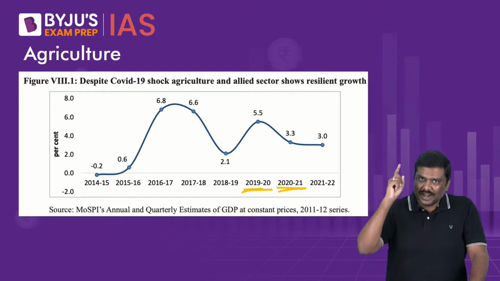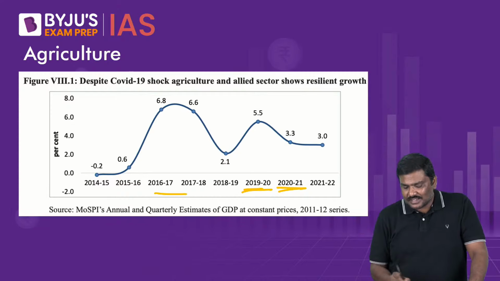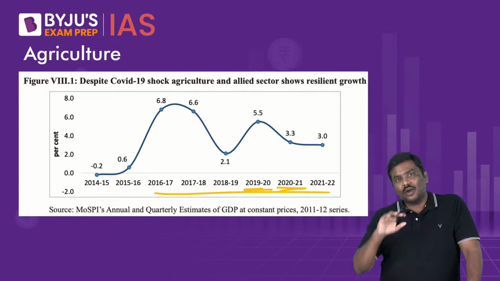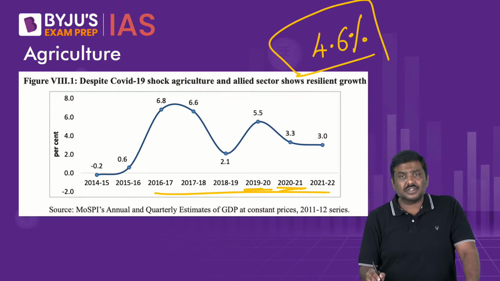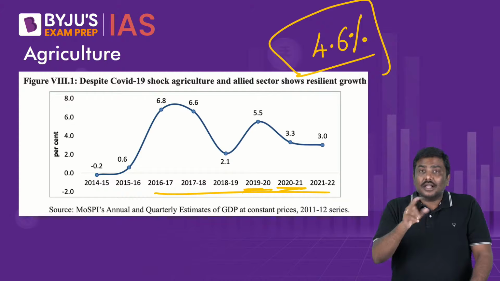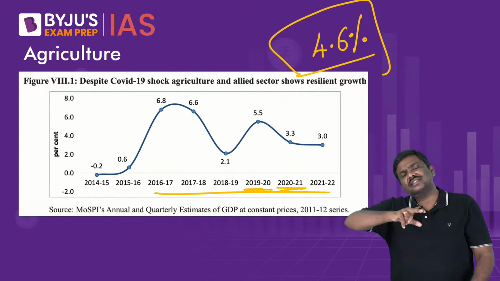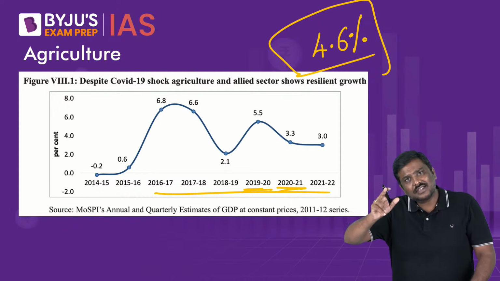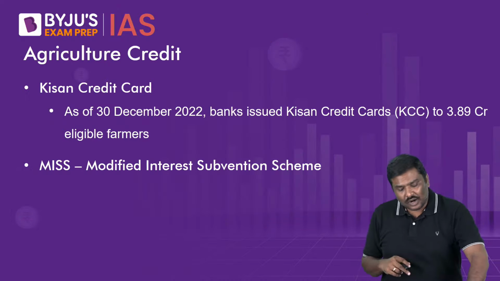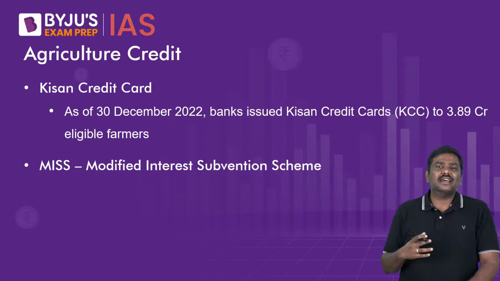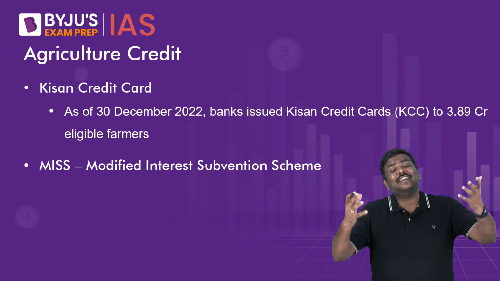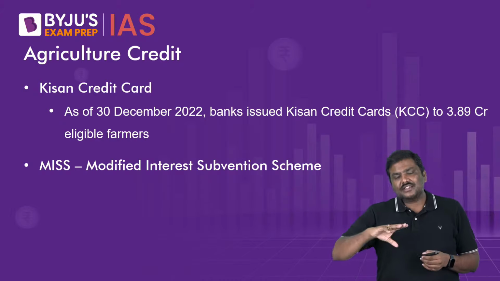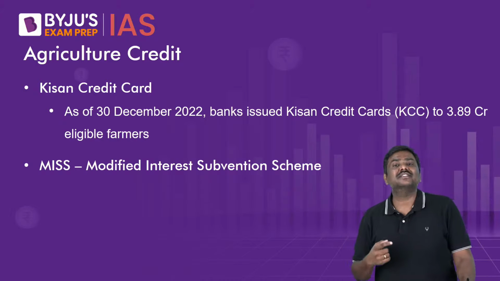And as per the survey, in the last 6 years, the agriculture sector on an average has registered a growth rate of around 4.6%, which is very, very impressive. Considering that in the last 2 years India has suffered because of the pandemic, various sectors within the economy have suffered. And not just that, the Government of India has taken various measures in the last 6 to 7 years, or let's say 8 years since 2014, which has contributed to growth in the agriculture sector.